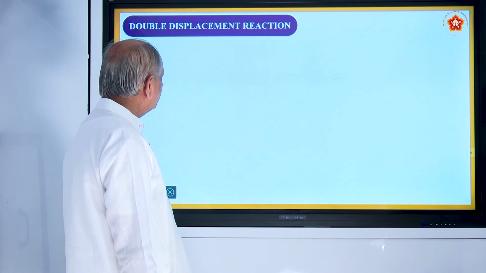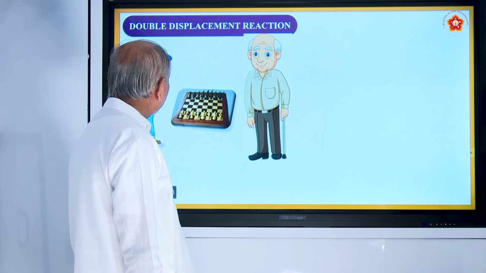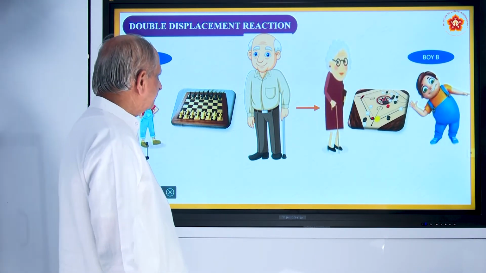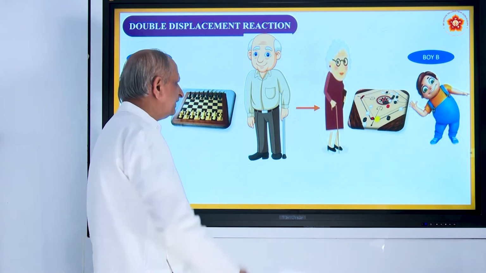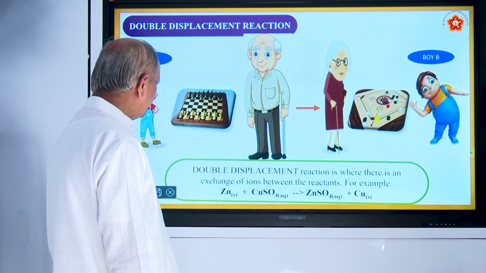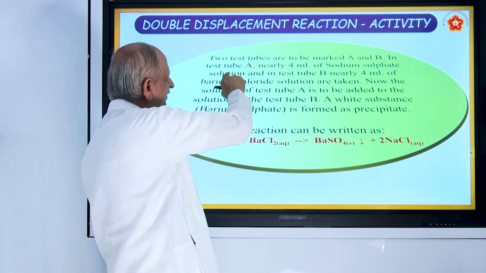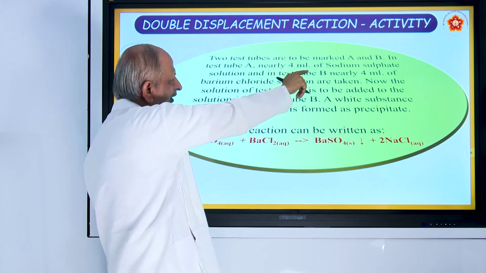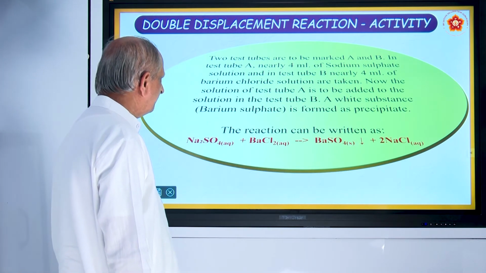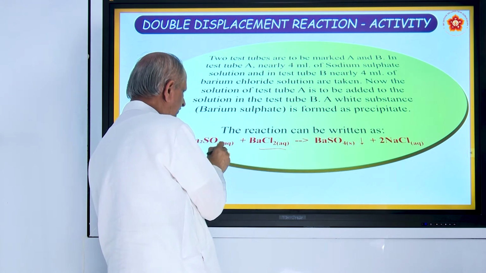Coming to double displacement reaction. So, there will be an exchange of two metals. In every compound, there will be two metals. Two test tubes are marked A and B. In test tube A, nearly 4 ml of sodium sulphate is added, and test tube B contains 4 ml of barium chloride. This is barium chloride. This is sodium sulphate.